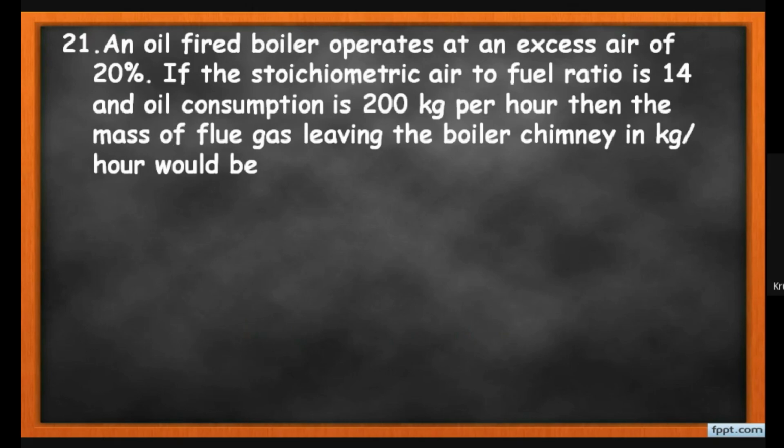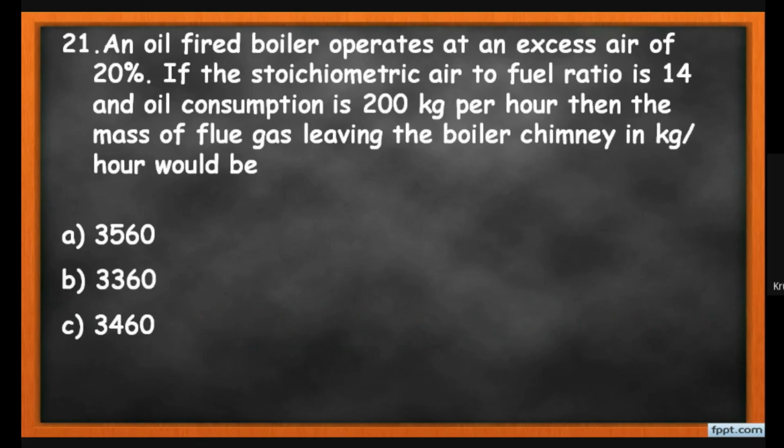An oil fired boiler operates at an excess air of 20%, and if the stoichiometric air to fuel ratio is 14 and the oil consumption is 200 kg per hour, then the mass of flue gas leaving the boiler chimney in kg per hour would be? The options given are 3560, 3360, 3460 and 3660. So students, here let us first write the given data.